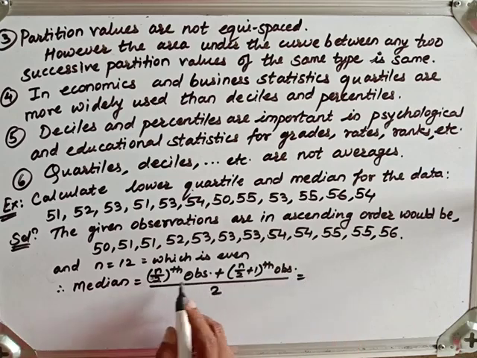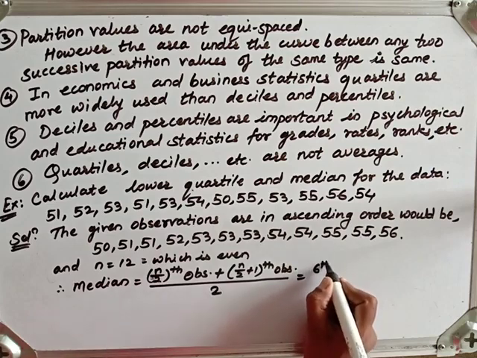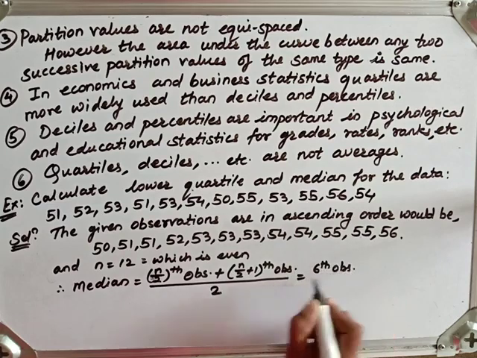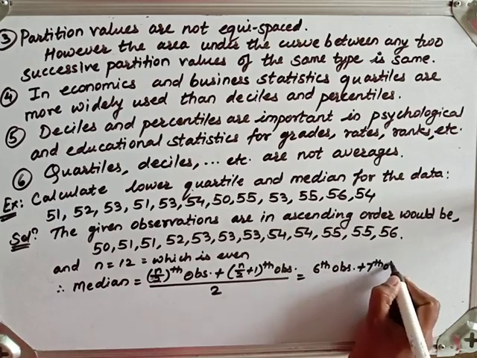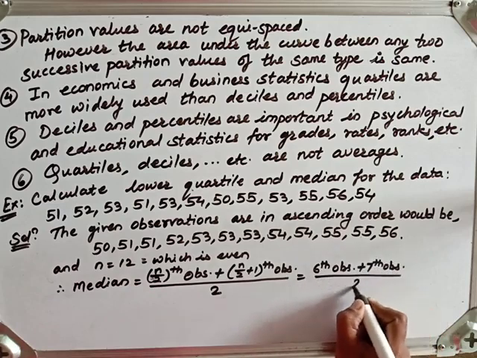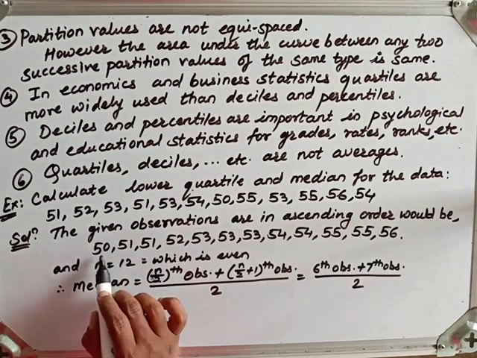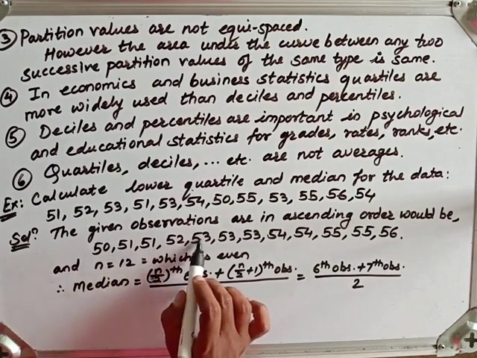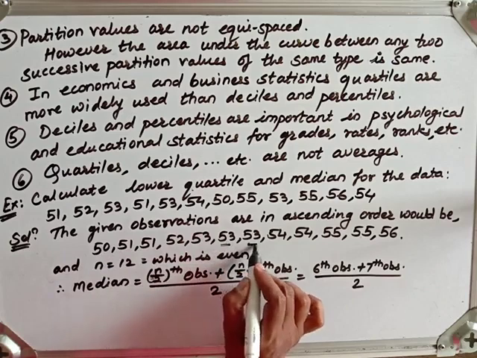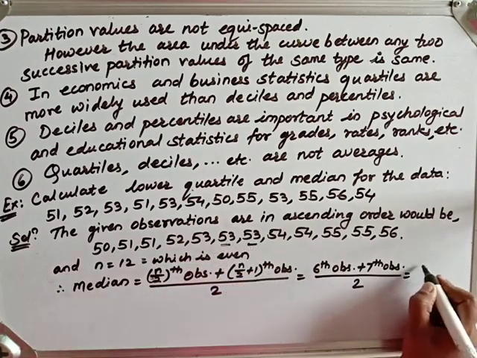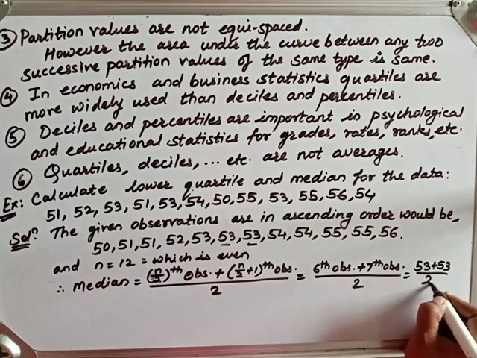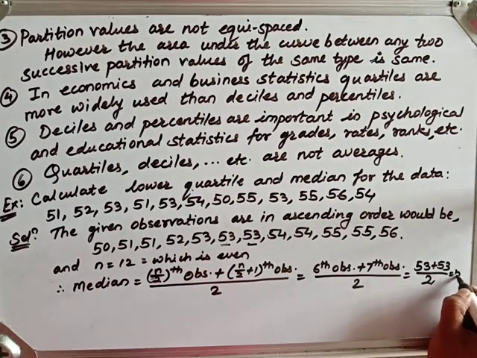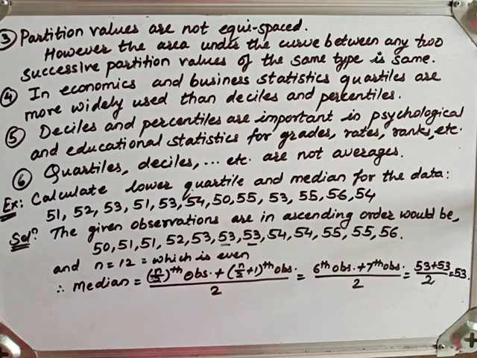Here n by 2 means the 6th observation, as n is 12, and n by 2 plus 1 means the 7th observation. The 6th and 7th observations are both 53. So 53 plus 53 upon 2 is equal to 53.